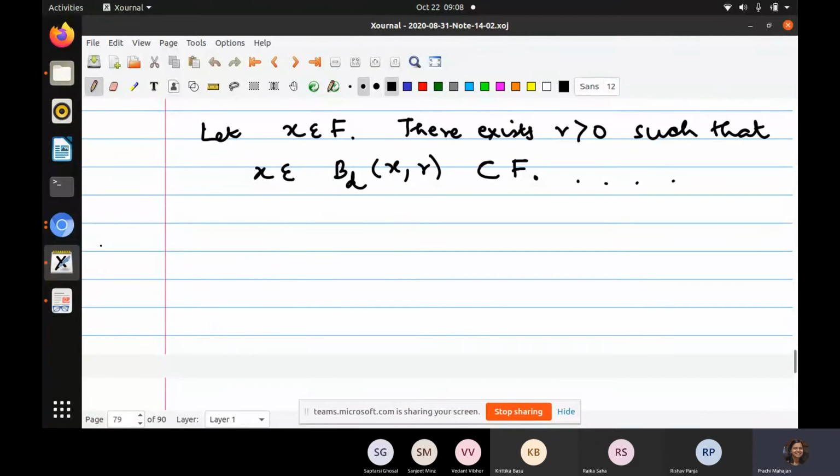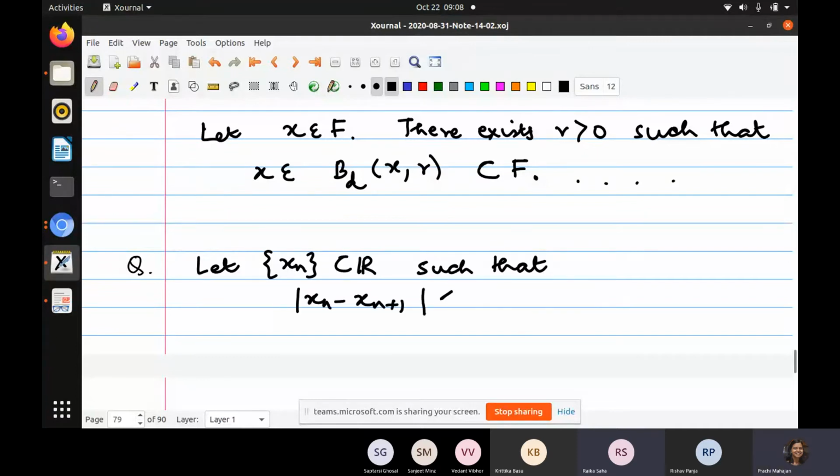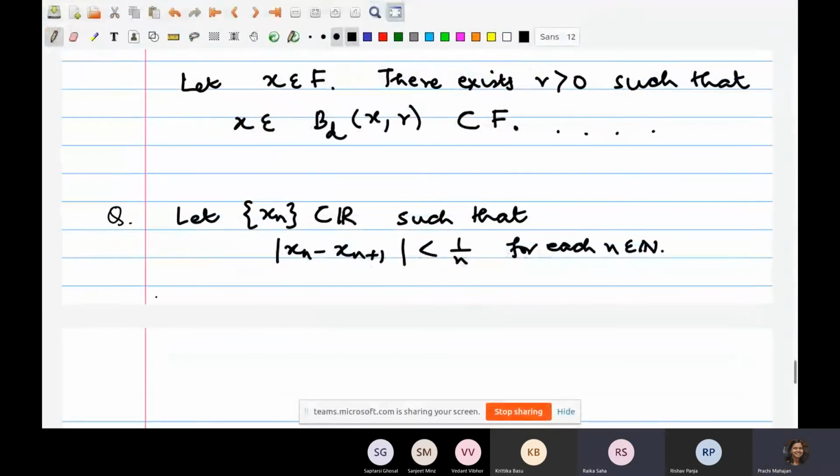Yeah, so there's a question. xn is a sequence of real numbers such that modulus of xn minus xn plus 1 is less than 1 by n for each n belonging to natural numbers.